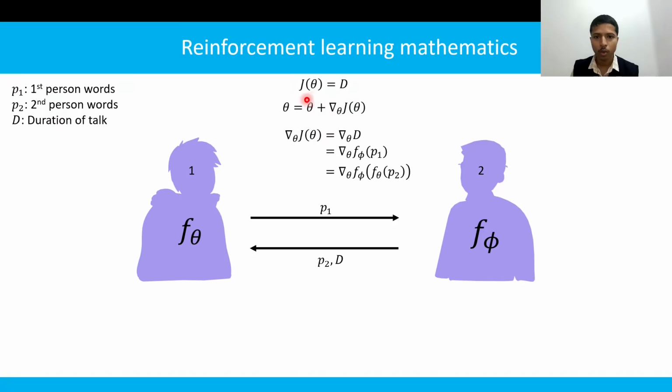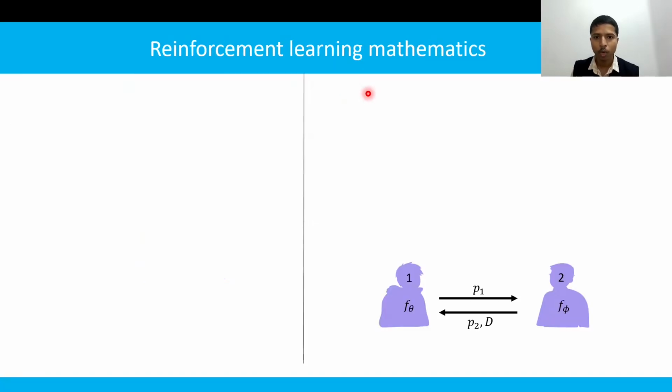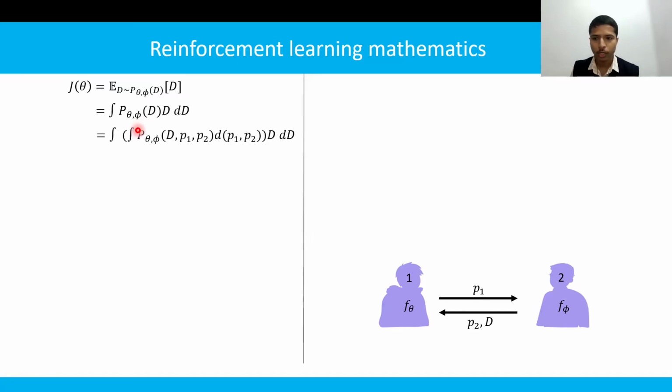So now our objective function would get modified and would be written as the expectation of D. Here the expectation of D could be written as the integration of the probability density function of D times D, integration with respect to D. Here this probability density function could be written as the joint probability density function, written as the integration of the probability density function of D, P1, P2, integration with respect to P1, P2.